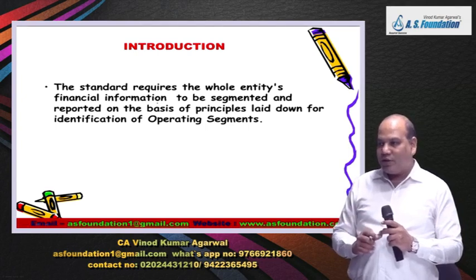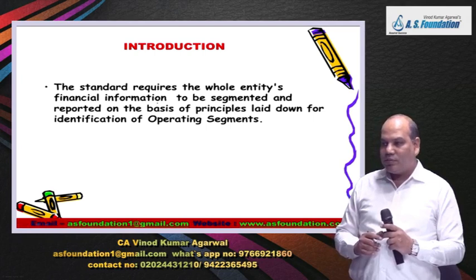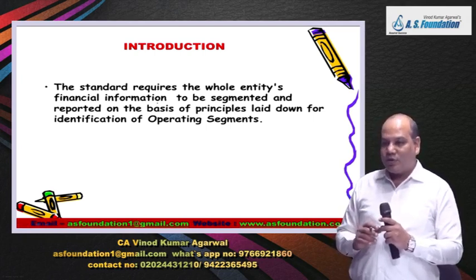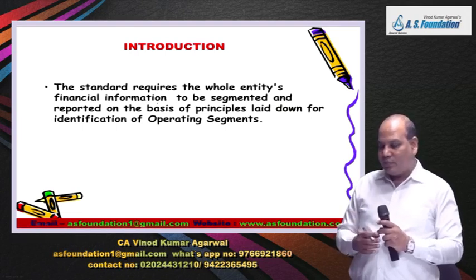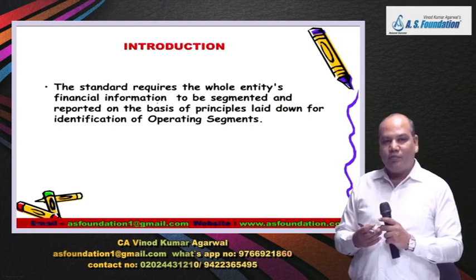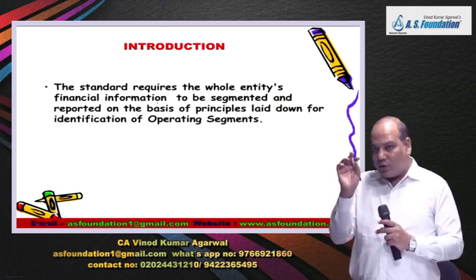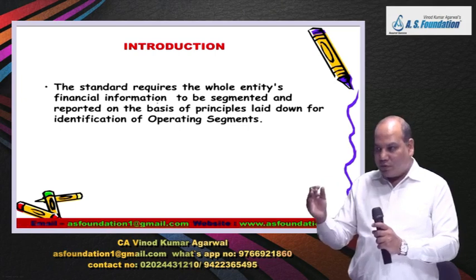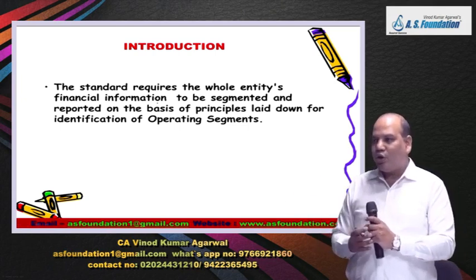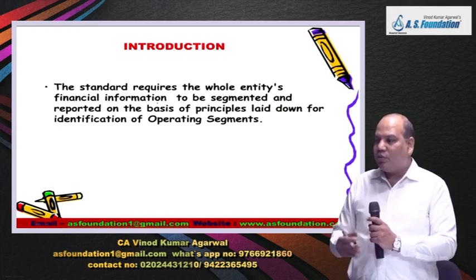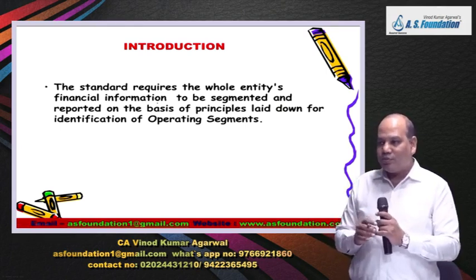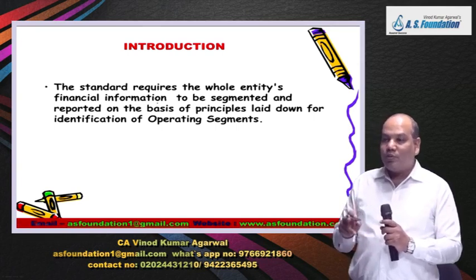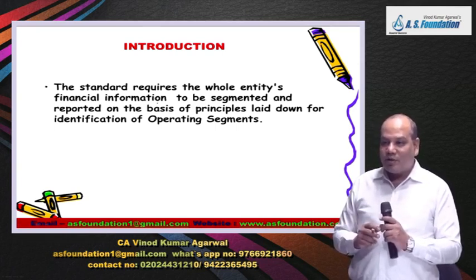Companies don't like this standard. Entities don't like this standard because they will have to give more information product wise, and nowadays shareholders are also very active, very dynamic, and very intelligent. They will immediately ask the company that in case this segment is generating losses, then why are you continuing with that segment for the last so many years? Why don't you discontinue? Okay, they can also calculate the rate of return a segment is generating now.